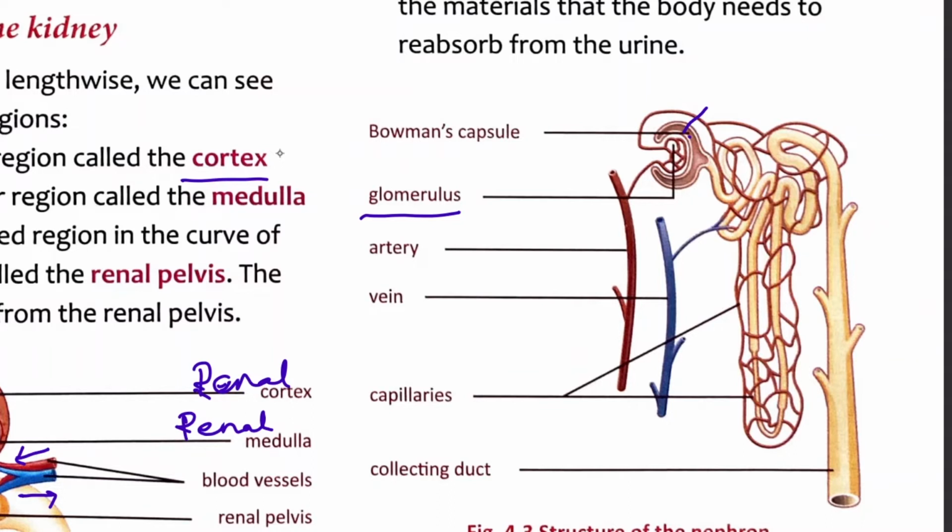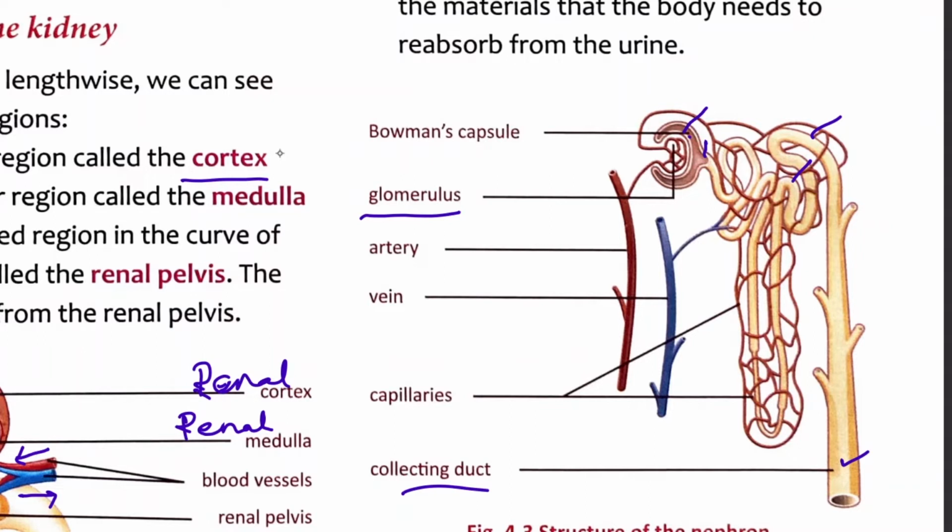The Bowman's capsule continues into a long tubule and opens into a collecting duct. So this is the Bowman's capsule. From here up to this region, it's called the long tubule. This is a long tubule and that opens in the collecting duct. So this is the collecting duct. Each nephron is surrounded by a network of capillaries. You can find here this is the network of capillaries.